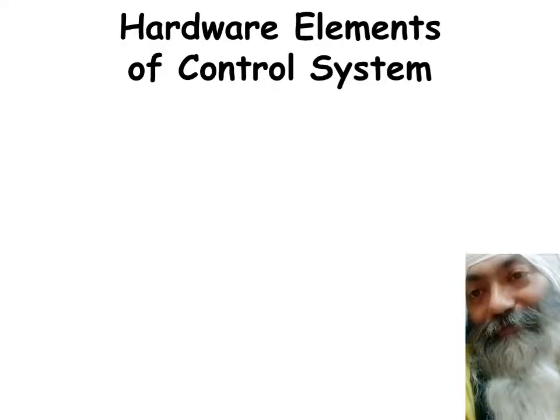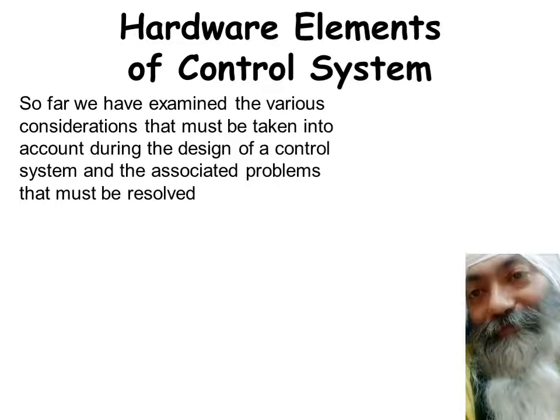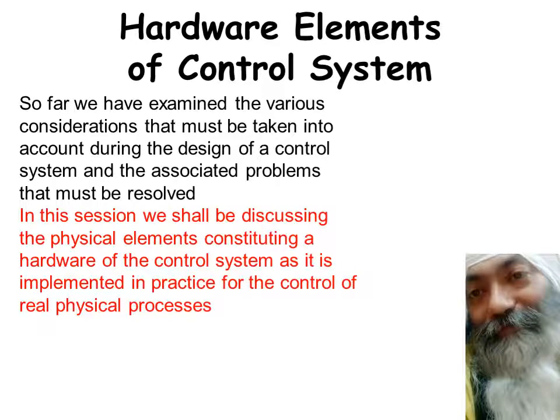Friends, we are back with this time to discuss hardware elements of control system. So far we have examined the various considerations that must be taken into account during the design of a control system and the associated problems that must be resolved. But this time we'll be going in for the practical components, the physical components, the real components which make the control system. Those will be discussed in detail, and the whole thing starts with process.